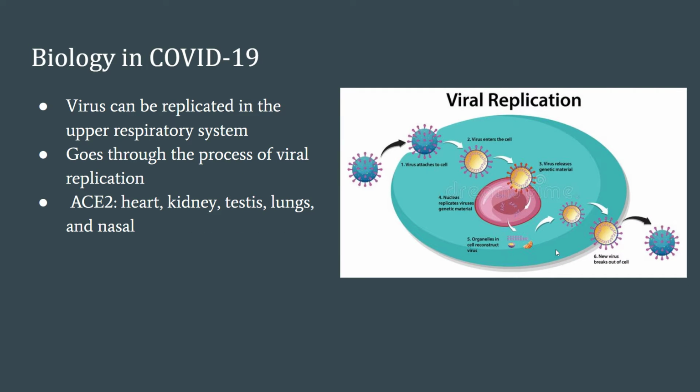Biology and COVID-19. Most viruses can be contracted through the nose, mouth, eyes, or direct contact with someone who has the virus. COVID is obviously no exception. The disease targets the lungs and the upper respiratory tissue, which are the nose, mouth, and throat. After the virus has been contracted, it goes through the process of viral replication, and the viral replication cycle is when the virus targets host cells and then continues to affect other hosts. According to studies, COVID-19 attacks other organs that have ACE2, which is a protein in cells located mainly in the heart, lungs, kidney, and nasal area.